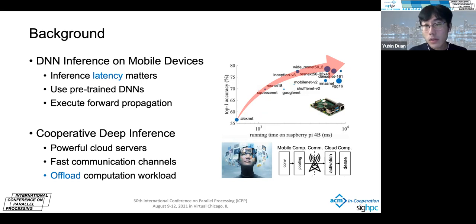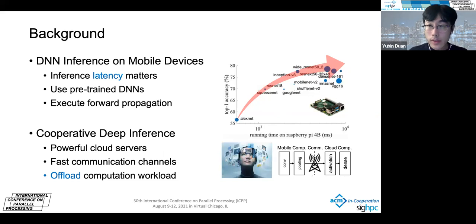Our experiment on image classification tasks using Raspberry Pi shows that some models may have over 10,000 milliseconds inference time if we want to have a higher accuracy, as shown in this figure. So we still need to reduce the inference latency.